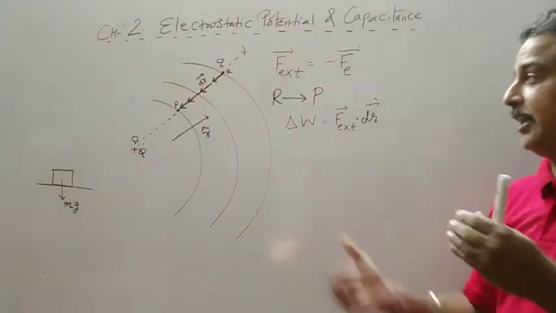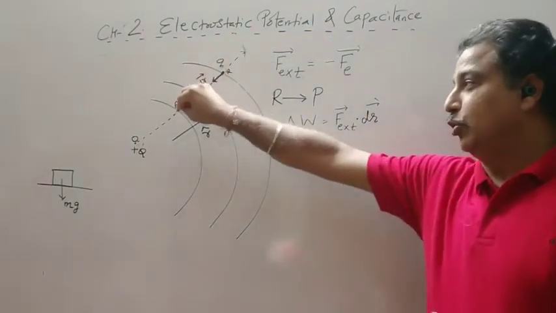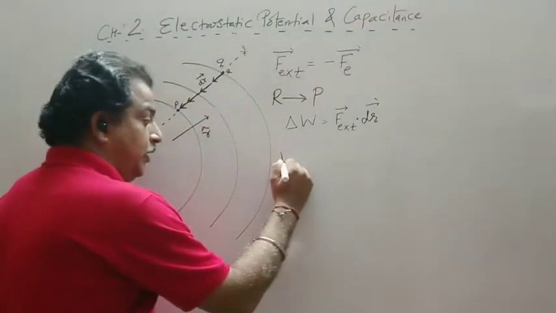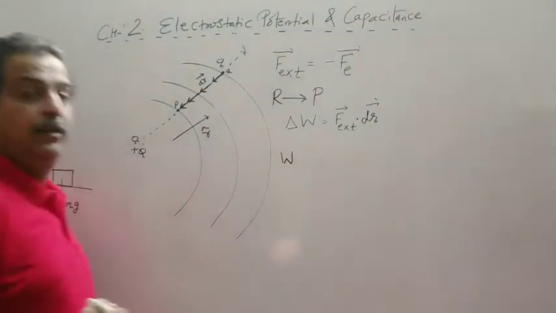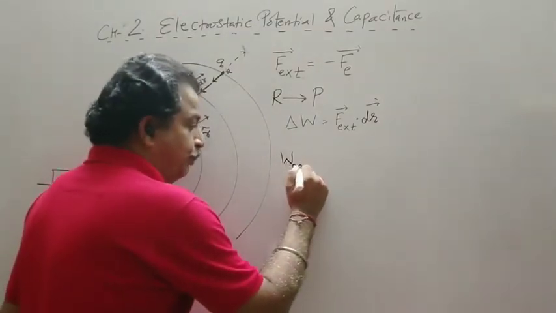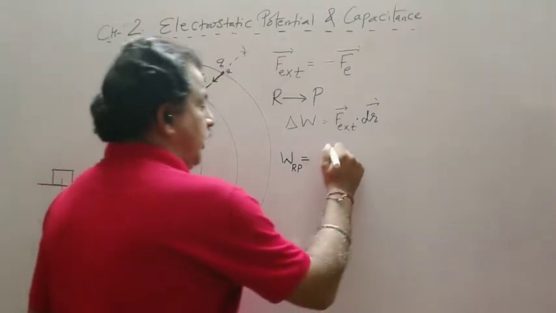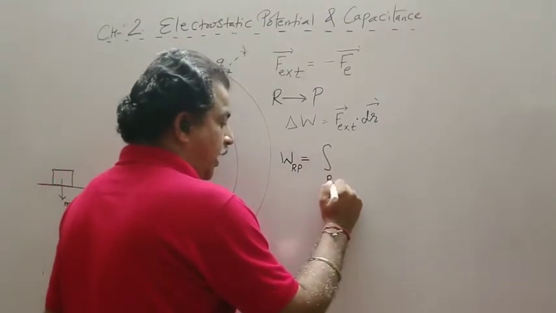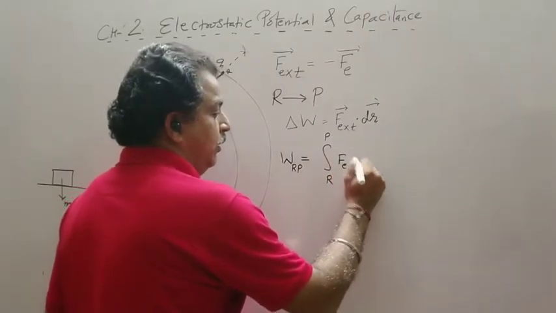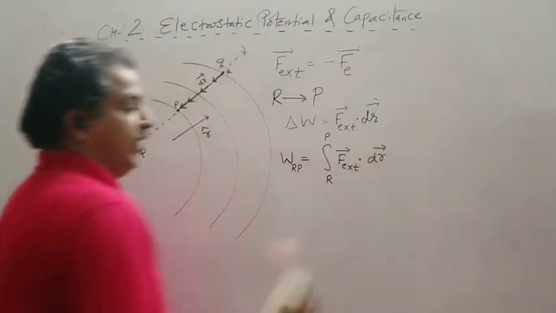Now if I keep on doing this work till I get to the final position, then I will do the summation, or the total work done from R to P is equal to the integration from R to P of F external dot dr vector.